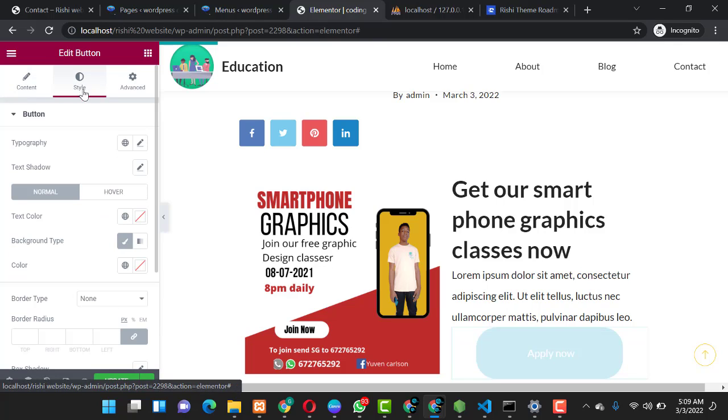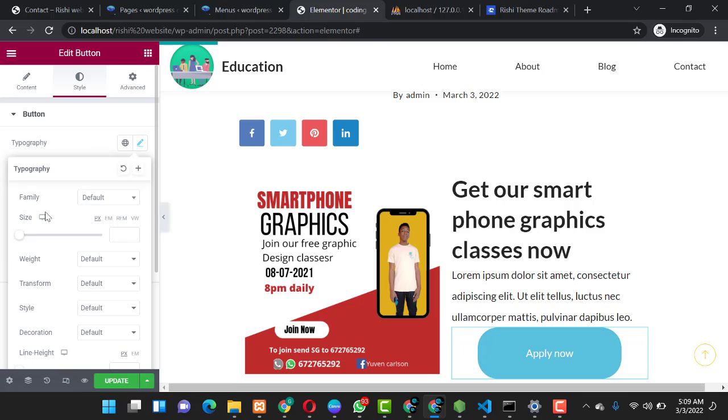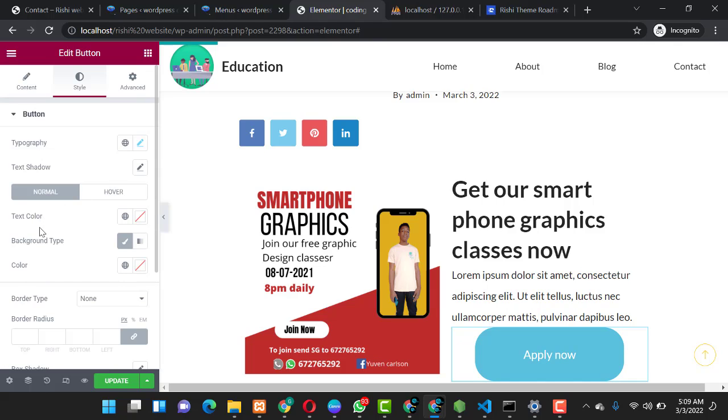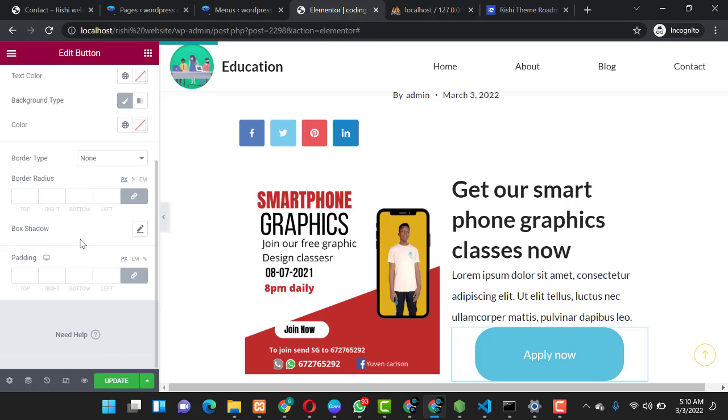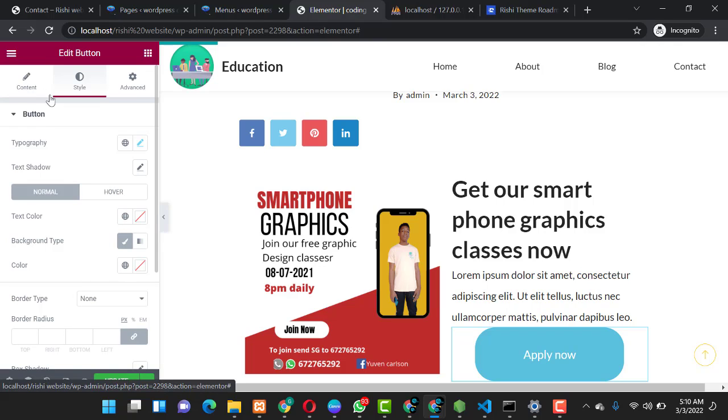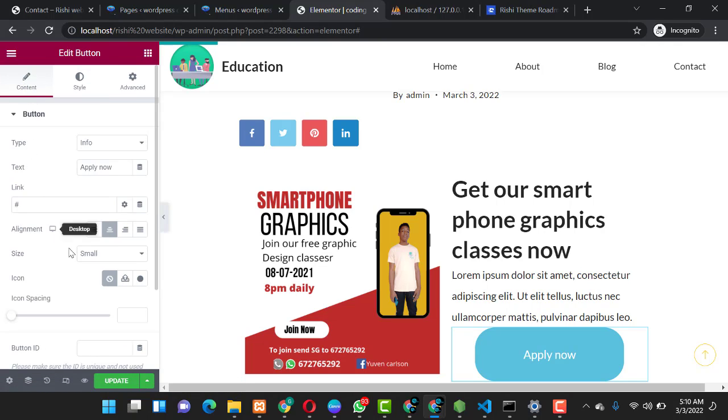You go over to the style zone, you go to typography and you change the size of your text depending on how you want it to look. You can go to the button, to the border type, you edit the border type and all other stuff the way you want it to look.